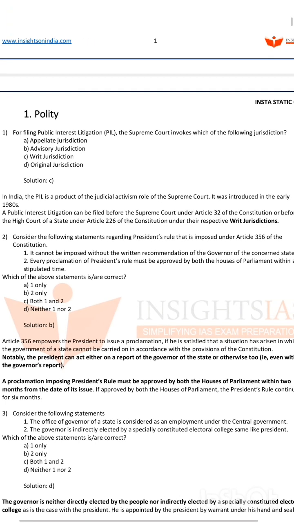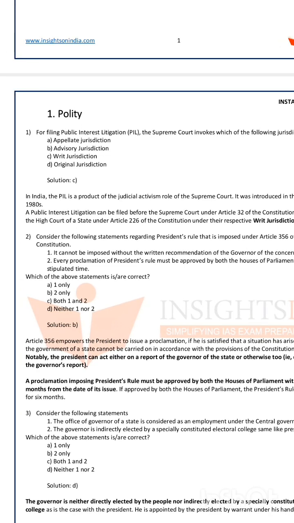In India, the PIL is a product of judicial activism. That is a judicial activism role of the Supreme Court. It was introduced in the early 1980s. A public interest litigation can be filed before the Supreme Court under Article 32. It is most important. Whereas under High Court, it can be filed under Article 226. And what we have to remember here is the writ jurisdiction of the High Court is greater than that of the Supreme Court. High Court has more writ jurisdiction than that of the Supreme Court.